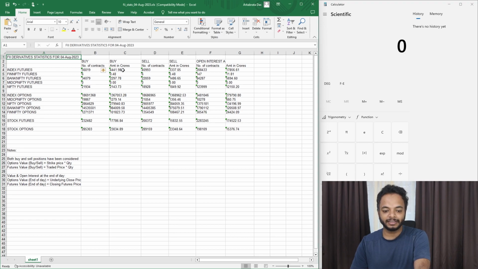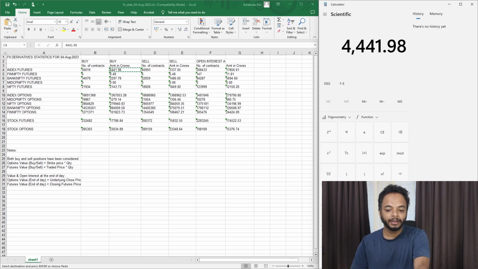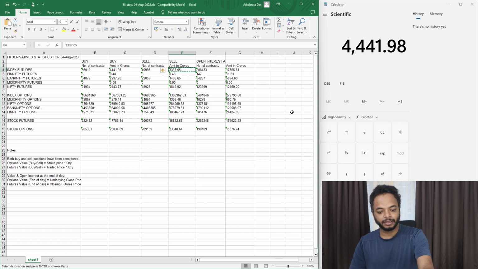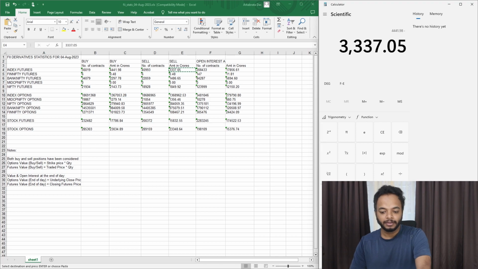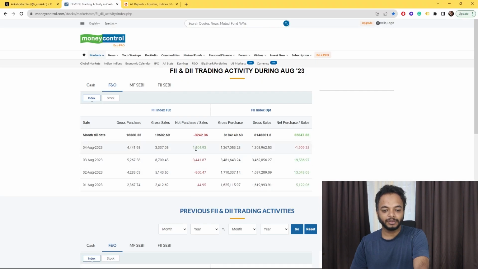Okay, index futures, this is the amount of buying in crores. So Control C, now you open your calculator and paste it there, and now the selling amount in crores, we are going to select that minus that, and you see 1104.93. So now let's go back here. Now you see 1104.93. So that's how this data is generated.